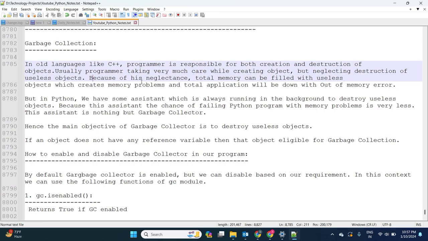Because of his negligence, total memory can be filled up with useless objects, which creates a memory problem, and the total application will be down with the out of memory error.